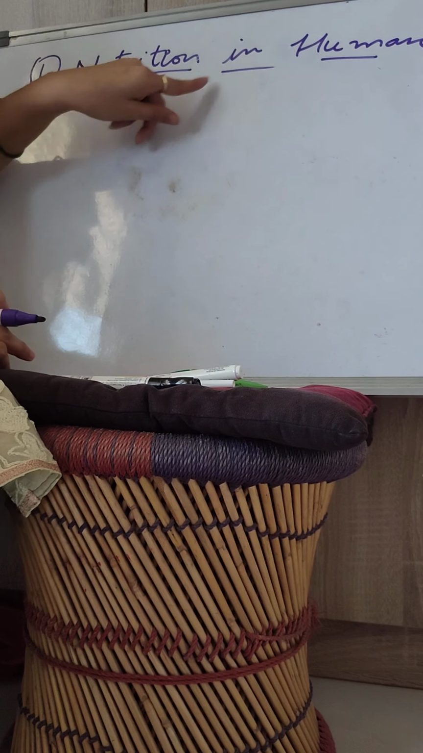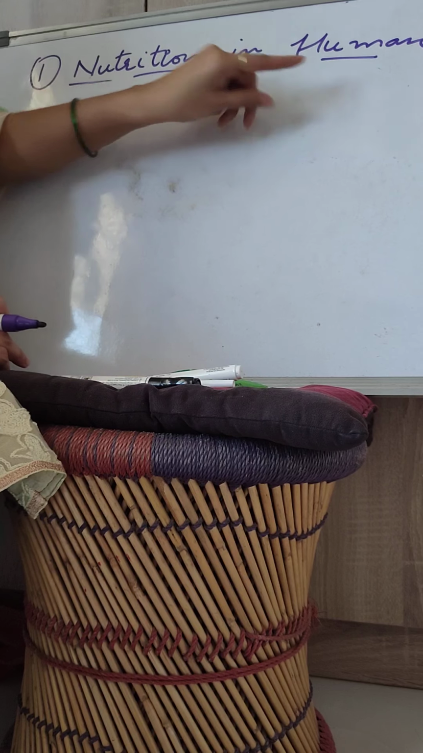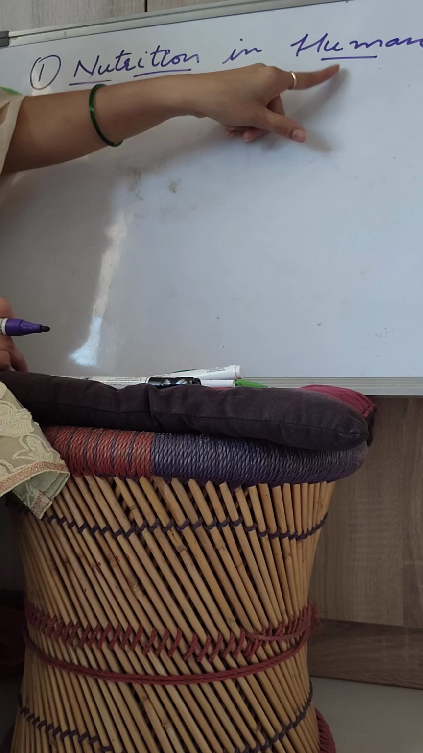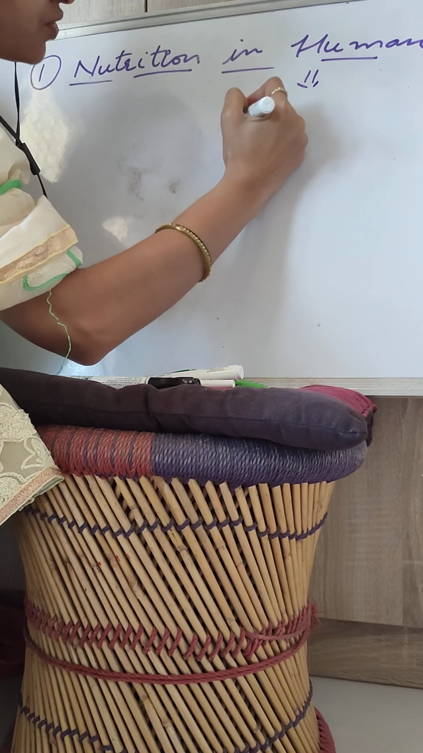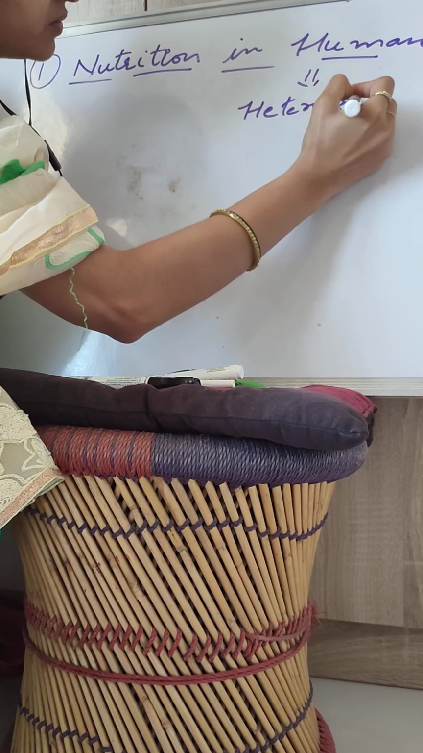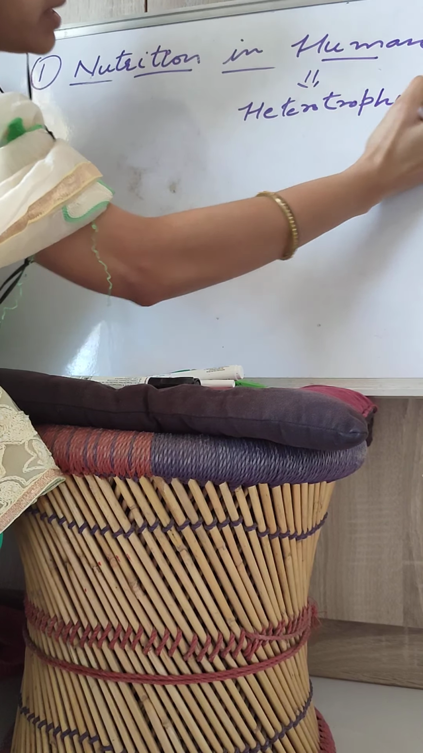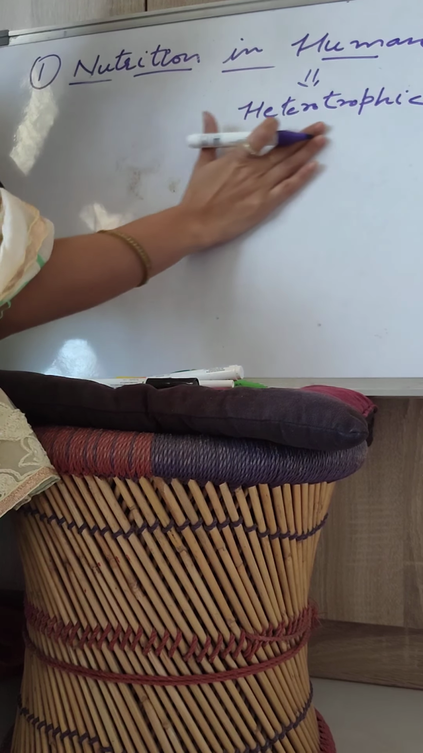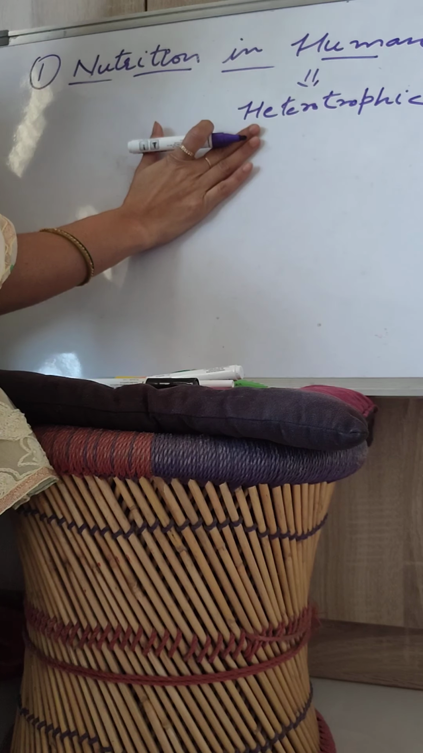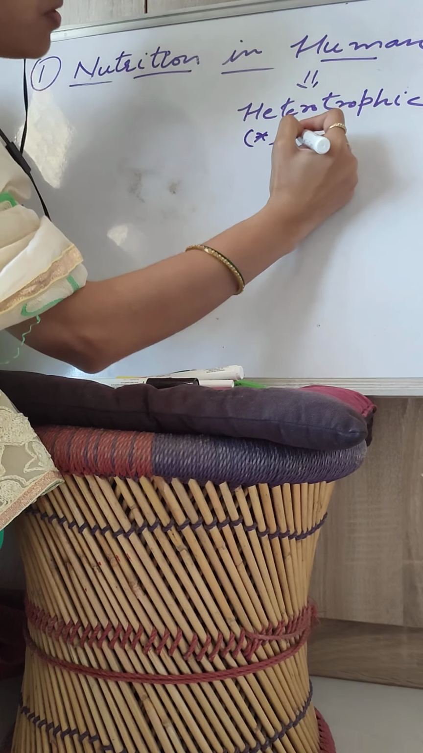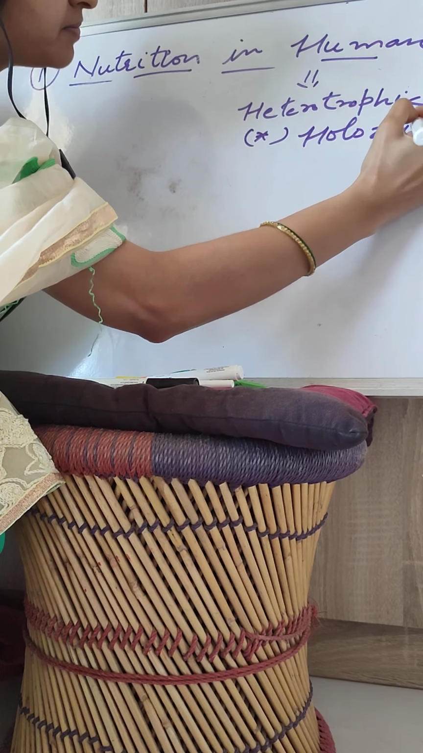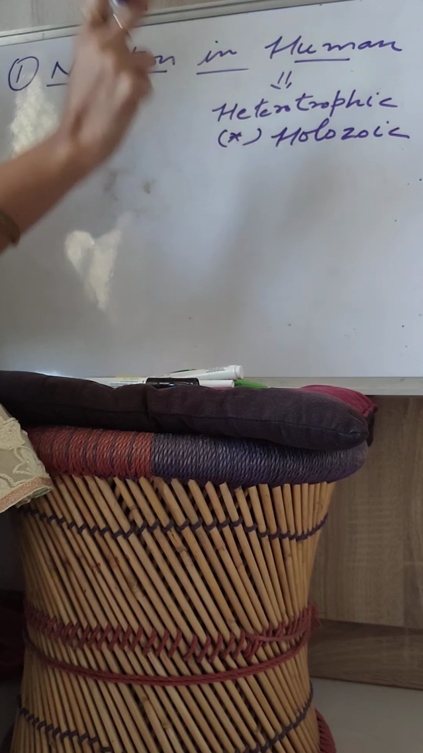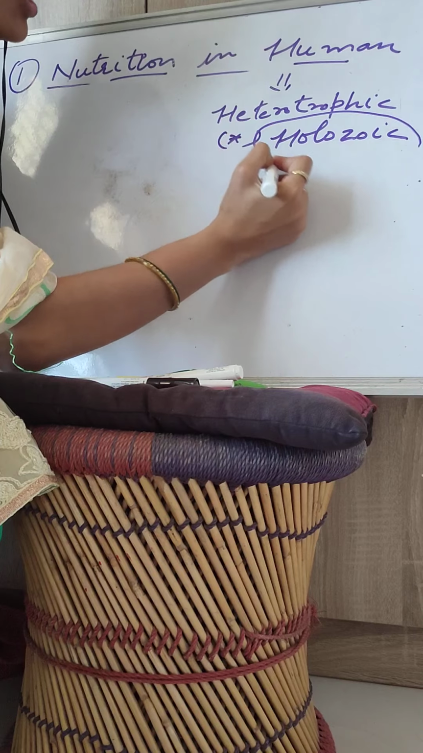When we are talking about the nutrition in human, first of all you should know which mode of nutrition is found in human. So we all are aware that humans are heterotrophic. Human means we all people are heterotrophic in nature, and I have told you in last class that various kinds of heterotrophic mode of nutrition are found. So in human a specific kind of heterotrophic nutrition is found, that is holozoic. That is holozoic mode of nutrition. And in that class I have also told you what is holozoic mode of nutrition.